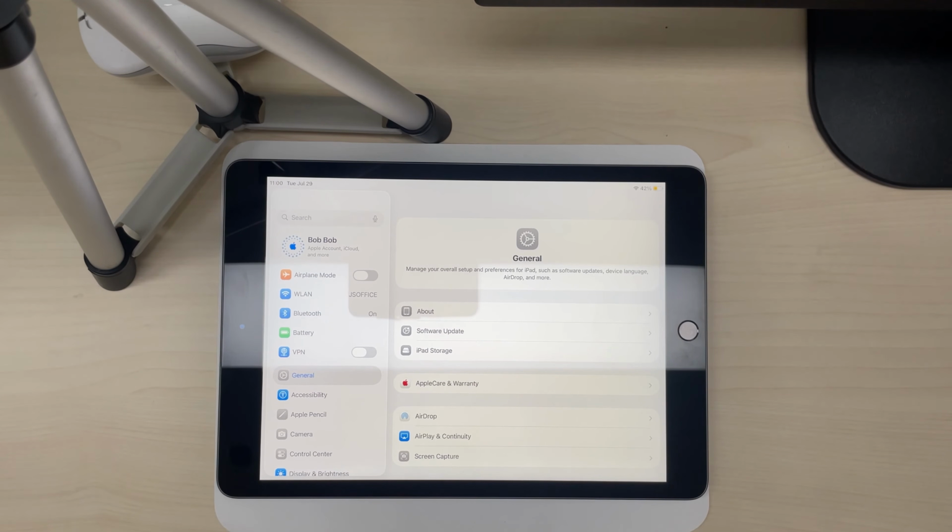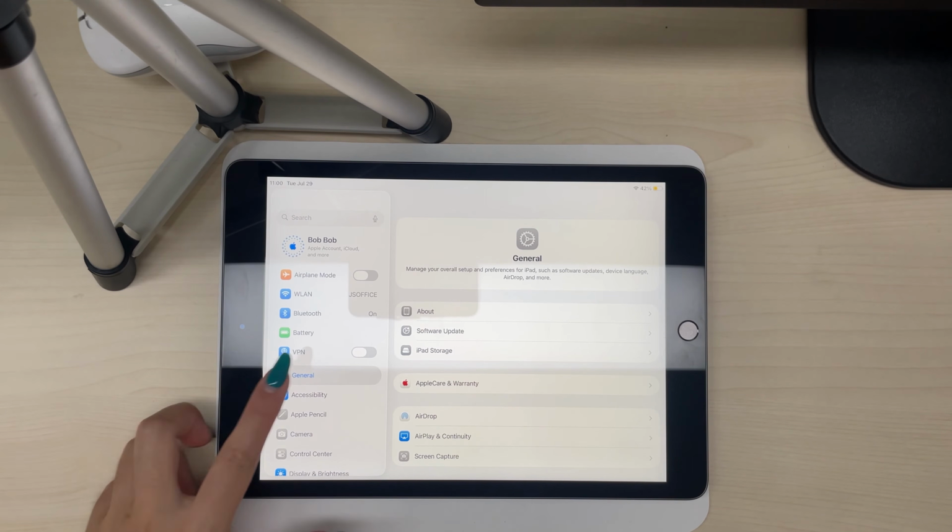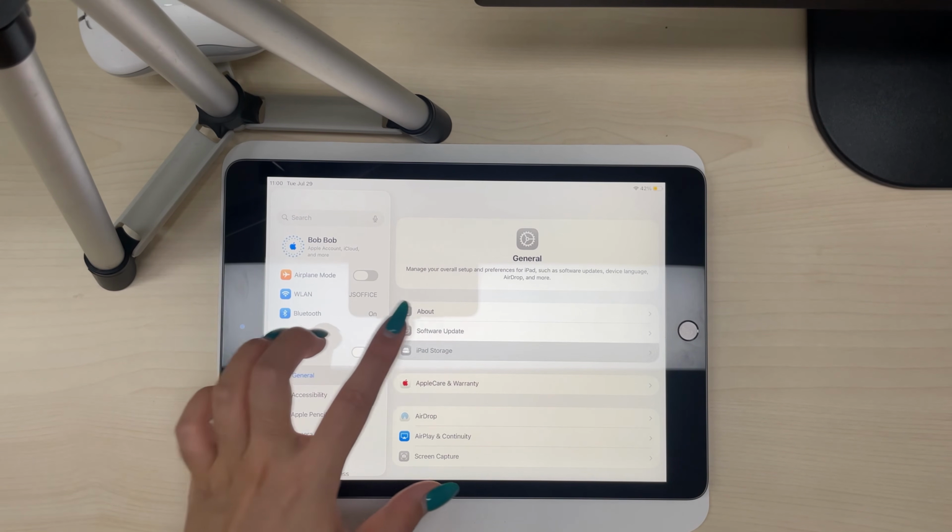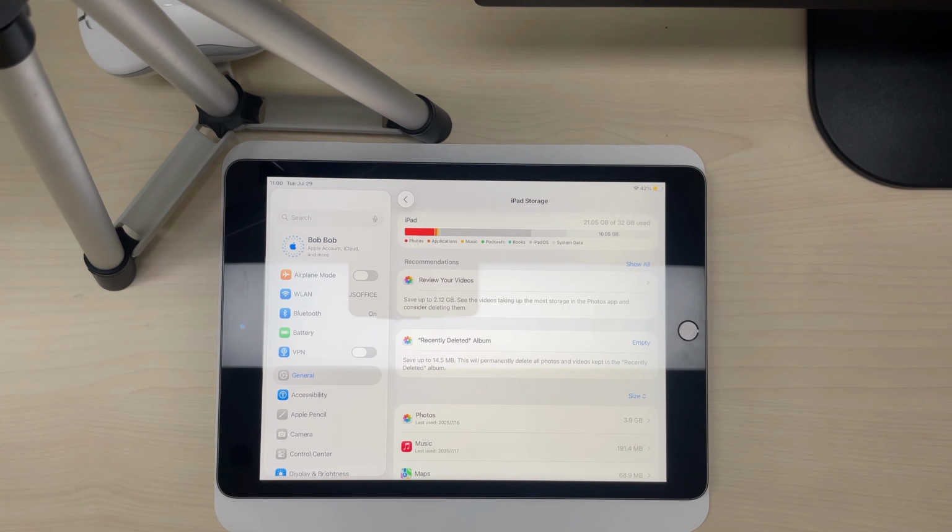Go to General and then iPhone Storage and check how much space is left. It is generally recommended to leave at least 5 GB of free space.